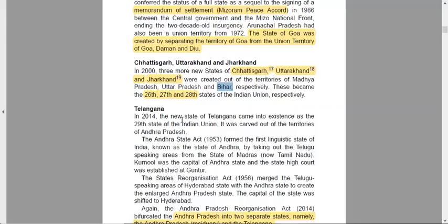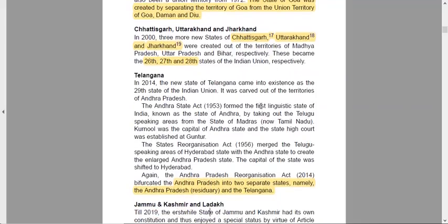Telangana: in 2014 the new state of Telangana came into existence as the 29th state of the Union. It was carved out of the territory of Andhra Pradesh. As we already know, Andhra Pradesh was formed in 1953 as the first linguistic state, after the Federal Committee came, by taking out Telugu speaking areas from the state of Madras, now Tamil Nadu.